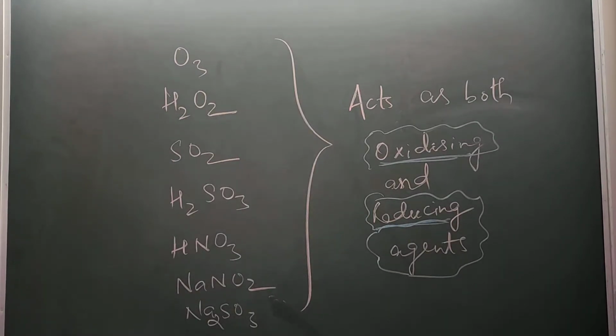Let's see a few examples like ozone, hydrogen peroxide, sulfur dioxide, hydrogen sulfide, nitrous acid, not nitric acid. Nitrous acid is both an oxidizing and reducing agent. Sodium nitrite, not nitrate, and sodium sulfite. So these are the substances which act as both oxidizing as well as reducing agents. So do keep this in mind, students. These are very important for your upcoming IIT exam as well as your other entrance exams.